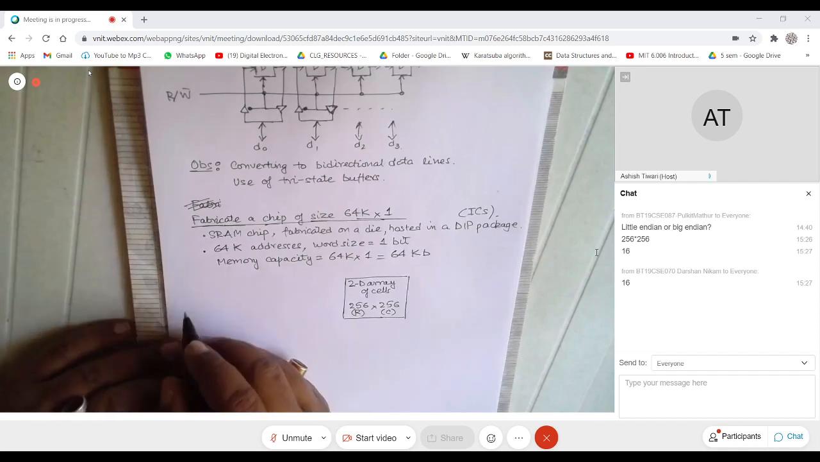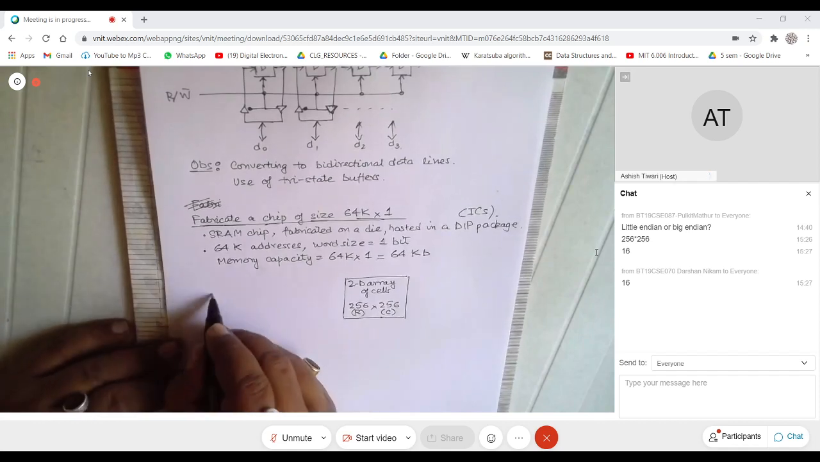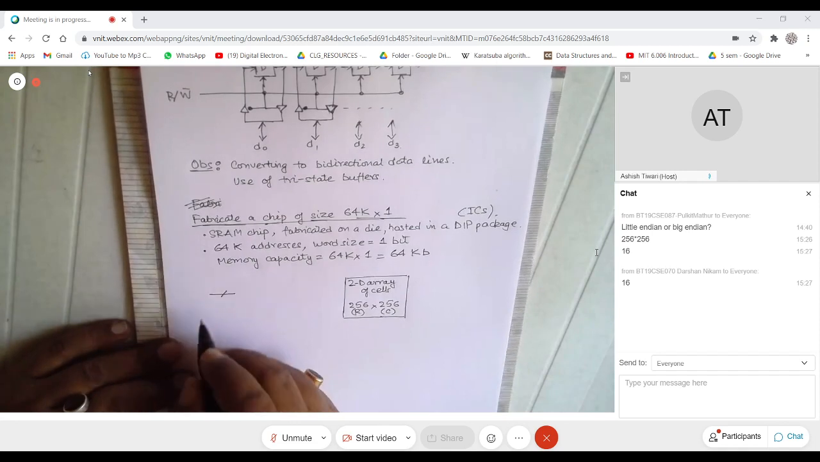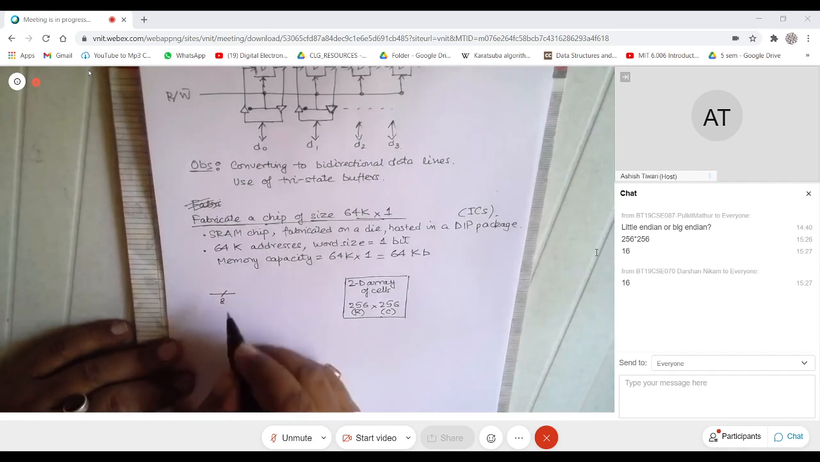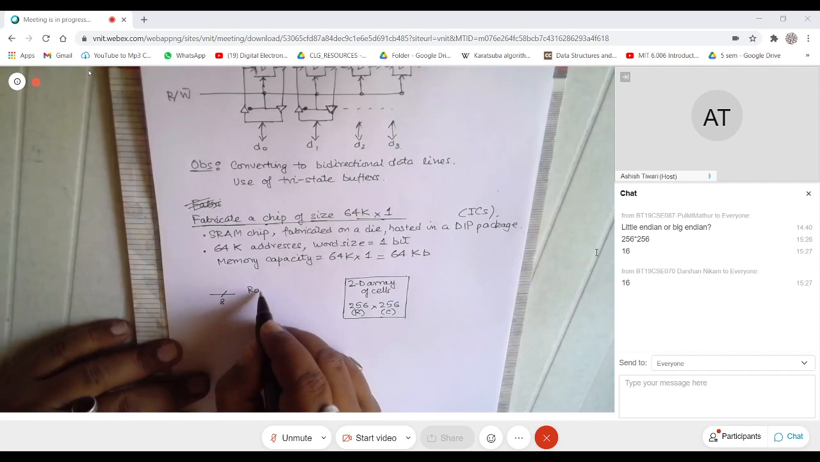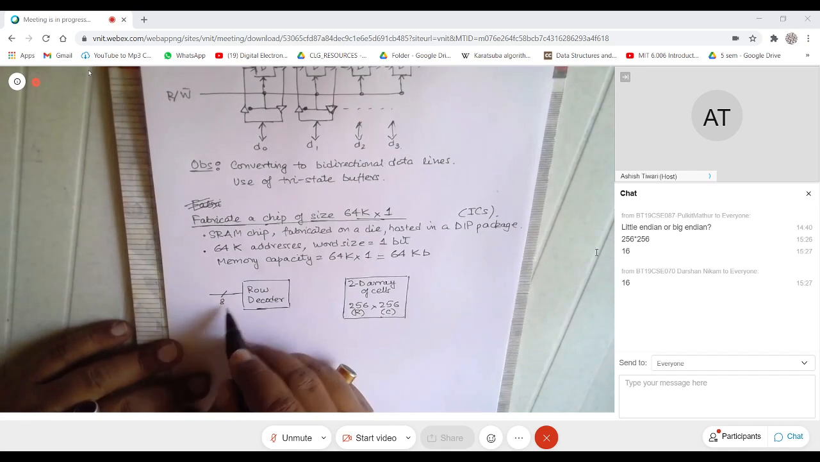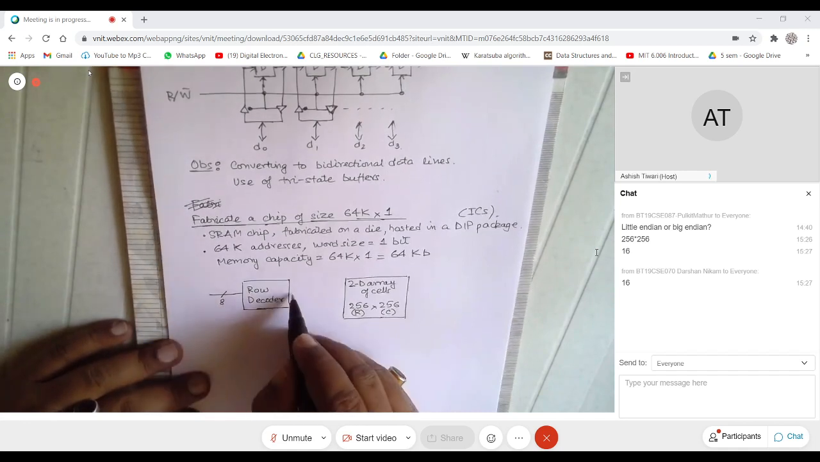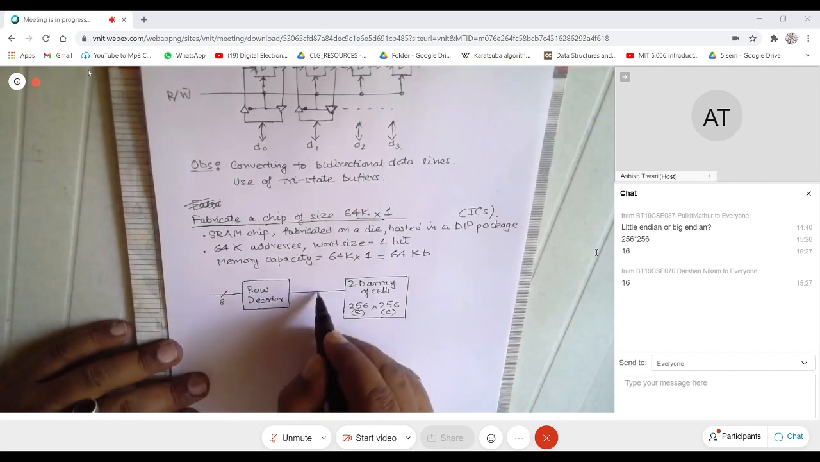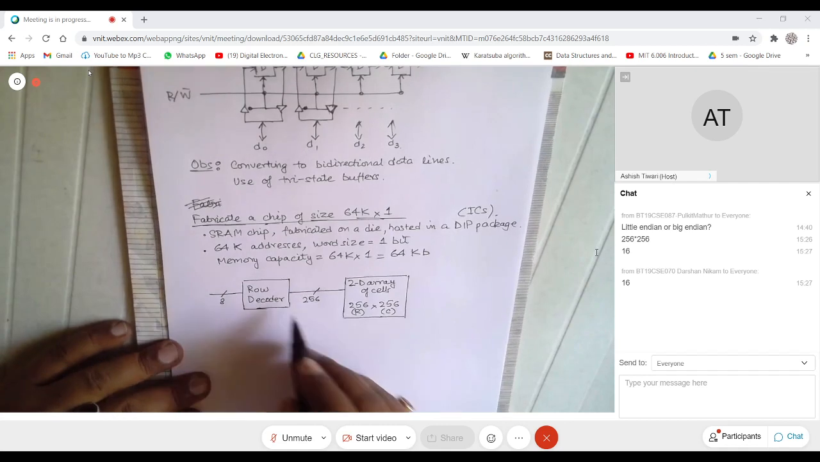So what do I do with those address lines? How many of them? 8 of them. I take them to something called a row decoder. And what does the row decoder do? It takes the data on 8 lines and it will assert one of these 256 lines.